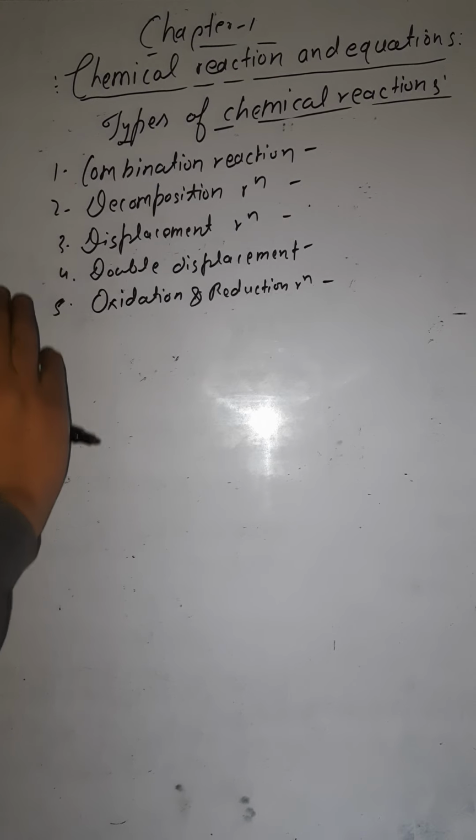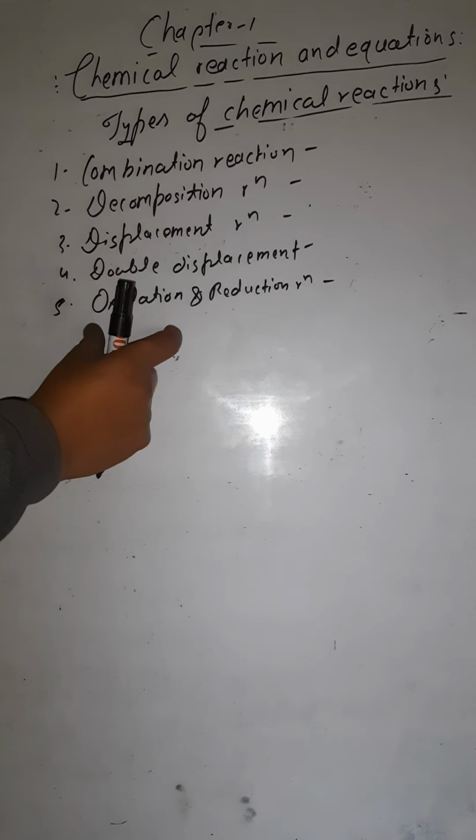Similarly, in double displacement also the places of the substances are going to be changed, but the places of more than one substance are going to be changed. Then comes the oxidation and the reduction reaction, which we are going to study further ahead in the lecture. If in a reaction both oxidation and reduction occur, we call those reactions redox reactions. One by one we are going to study them in detail.